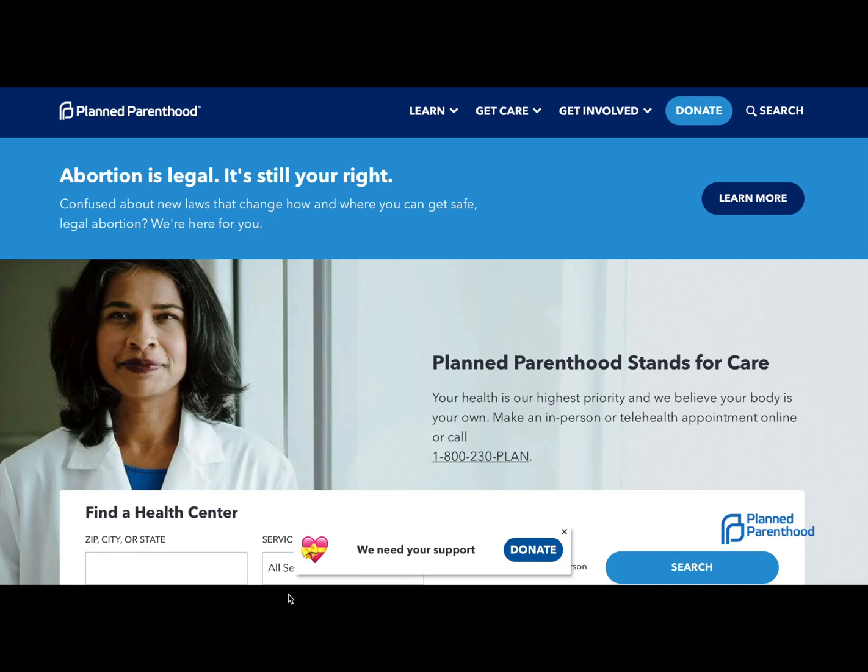And so the interface of the desktop web looks like this. When you first log on to the site, you'll notice at the very top that there's a really nicely laid out menu bar with carrots that have lists that the user can go through and select and look for information that they're needing. And again, their homepage acts as this encompassing landing page where it links out to other pages of the site within this home page that we're looking at here. And again, some of the main tabs here are the Learn, Get Care, and Get Involved.